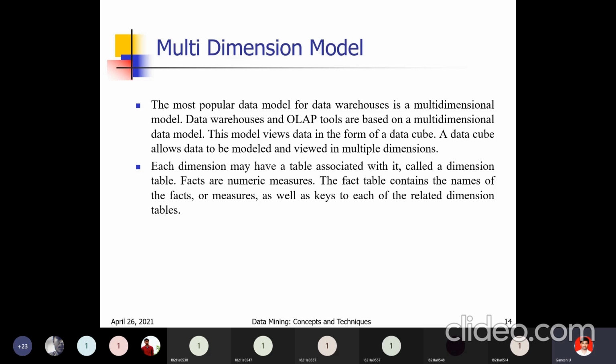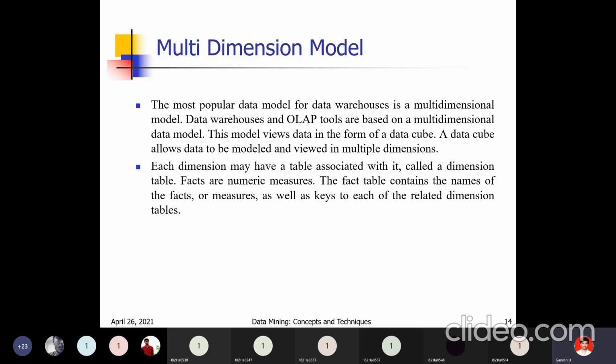Time is an entity, with properties like week, month, day, date. Next, customer is an entity: customer ID, customer name, customer age, customer address. These all are the properties of this entity. So dimensions are the perspectives or entities with respect to which an organization wants to keep records, for example for a supermarket.